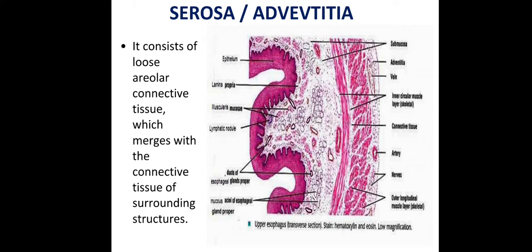It consists of loose areolar connective tissue. You can see this is adventitia or a serosa part. It consists of loose connective tissue which merges with the connective tissue of surrounding structures, and it contains blood vessels here, arteries, veins and nerve fibers.